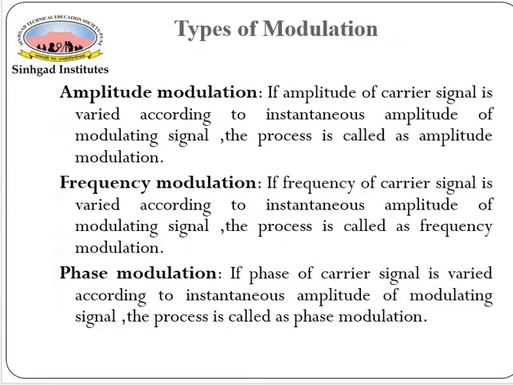Then depending upon the 3 parameters, amplitude, frequency and phase, which are the characteristics of any sinusoidal wave, which for our reference we consider as a carrier signal, there are 3 types of modulation: amplitude modulation, frequency modulation and phase modulation. For syllabus purposes, we only have to discuss 2, amplitude modulation and frequency modulation.